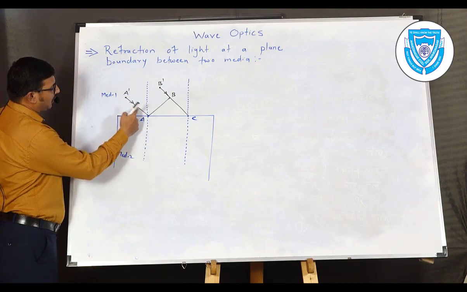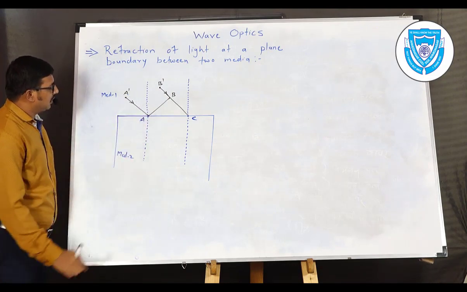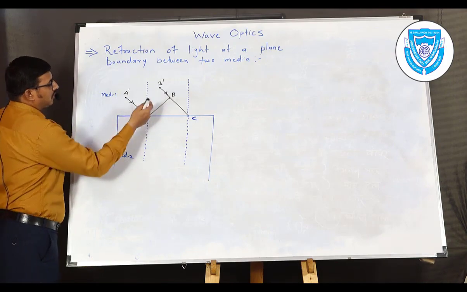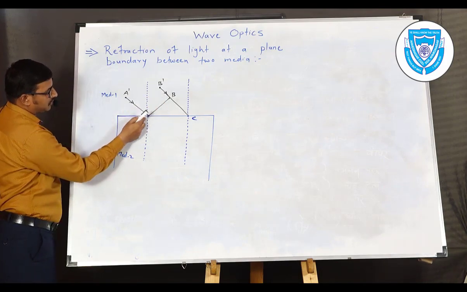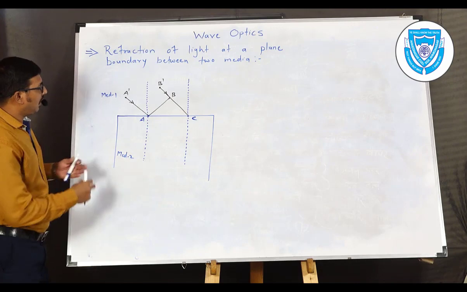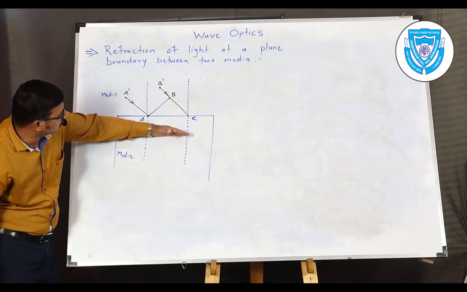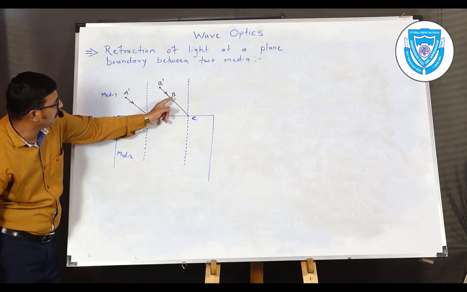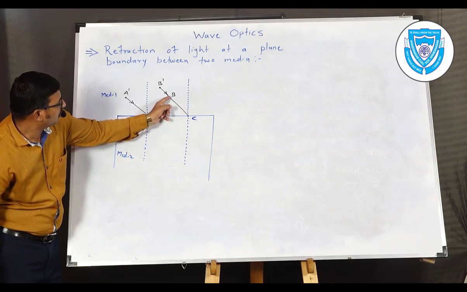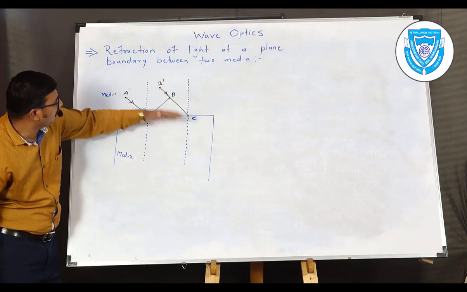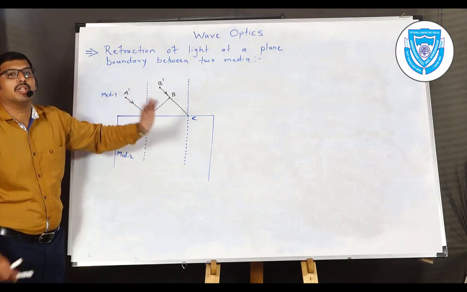When the wavefront reaches the surface of the two media, it initially touches the point A, and then gradually the wavefront enters the medium, so that B travels from point B to point C. So the wavefront enters from the first medium to the second medium like this.